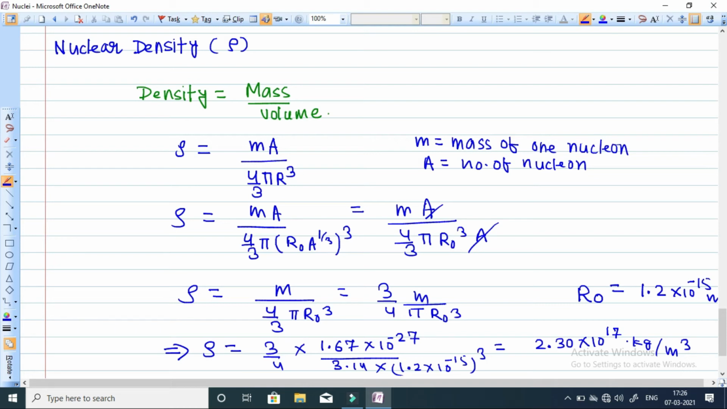The value we have calculated, 2.30 into 10 to the power 17 kg per meter cube, will be a constant. It is independent of atomic number, atomic mass number, and size of the nucleus. It is always constant for all nuclei. If you take the nucleus of any atom, its nuclear density will be a constant, and the value is 2.30 into 10 to the power 17 kg per meter cube.